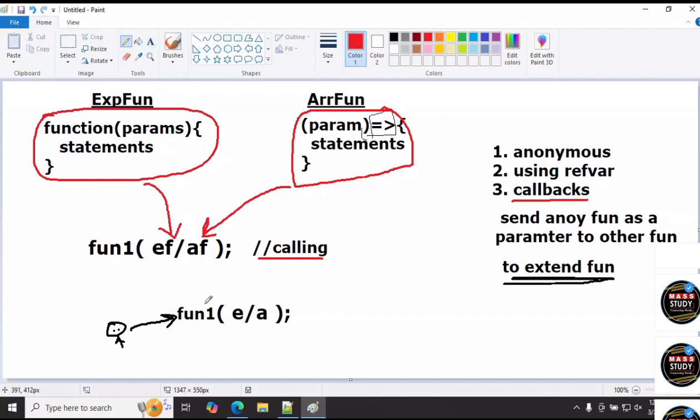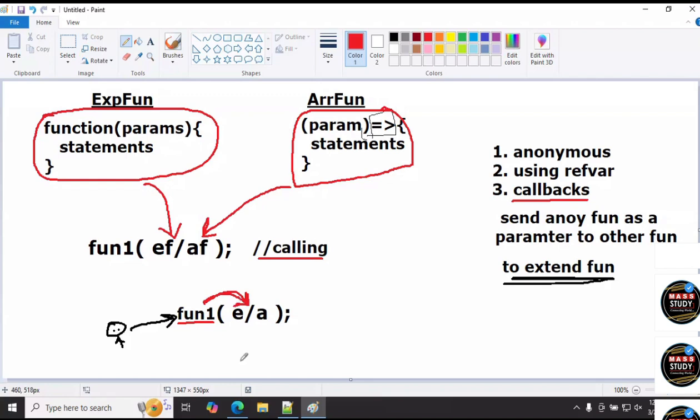The next, what happens, sir? This function internally calls these two functions. So when you place them inside the parameters, the link is established between the two functions. You have to take care of the existing function. That function takes care of the internally developed functions. Can I call these two directly, sir? How, sir? Both are anonymous, name not available. So you should not call them directly. Only the linking process we have to call. So the developer calls this already defined function. This already defined function is responsible to call your anonymous function, either expression or arrow.